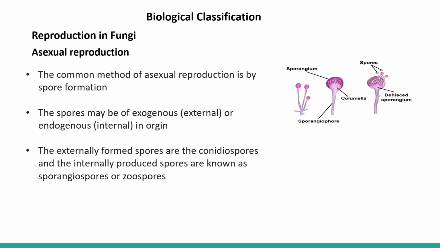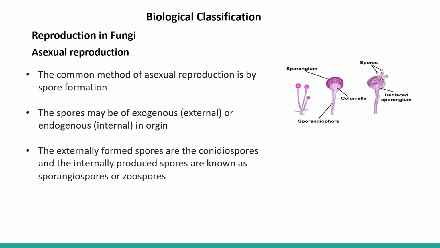Next is asexual reproduction. This is also very common in the case of fungi. The common method of asexual reproduction is by spore formation. There are different types of spores formed in fungi. We will see what those types are.